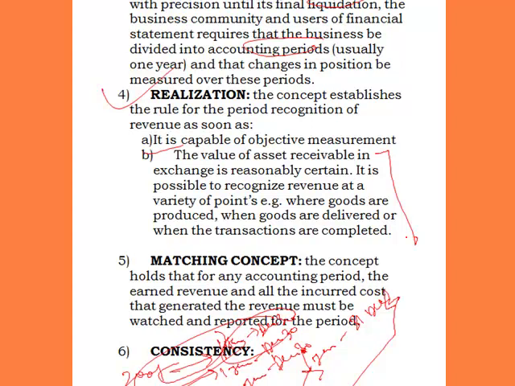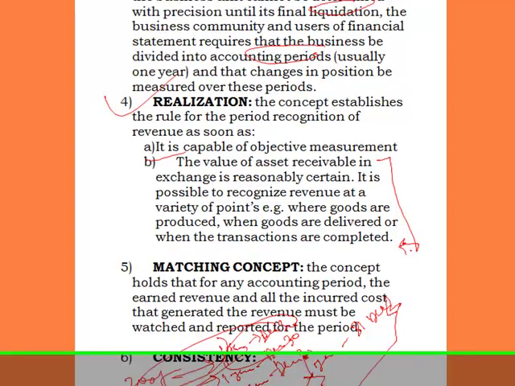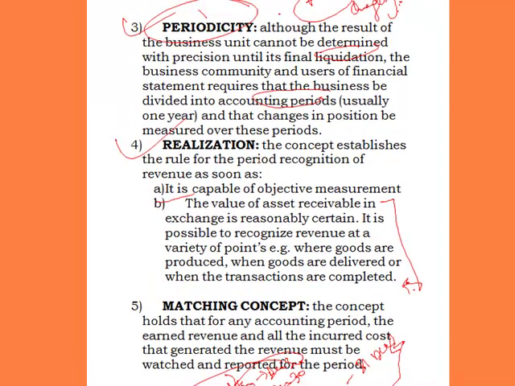So what we are saying in essence is that the value of the asset receivable in exchange is reasonably certain. That is why you can say you want to realize. Now the concept of realization is just telling us the time at which we need to realize our revenue. The concept has the rule for the periodic recognition of revenue: you can only recognize your revenue when it is capable of objective measurement. That's the realization concept.